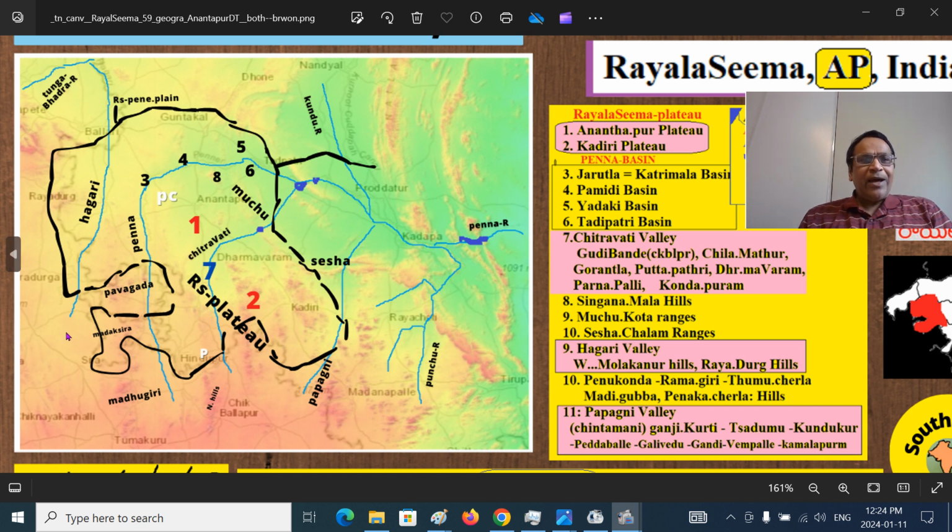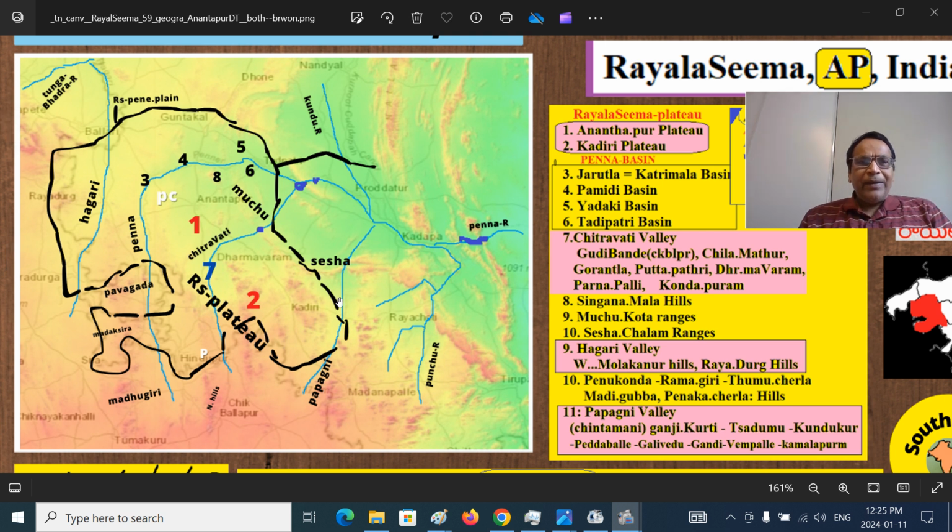This is the Hagari River. Hagari River comes from the Chitradurga region. Hagari, also called Vedavati, in the western portion, used to be historically part of Ballari district. Rayadurg is on the western side, Kalyandurg is on the eastern side, Kanekalu is on the river. It joins into Tungabhadra river. That is the Hagari Valley, Hagari Basin. The western side of Hagari Basin is Molakanuru Hills, Rayadurga Hills. Rayadurga Hills here, Molakanuru Hills here, and Sanduru Hills, formerly a princely state.